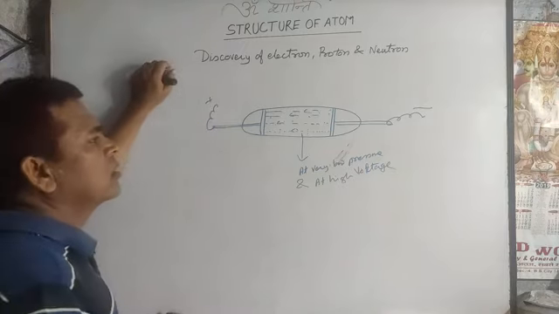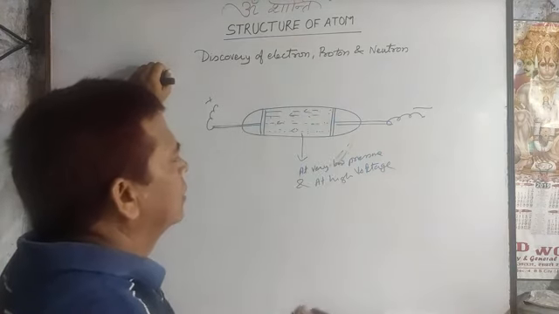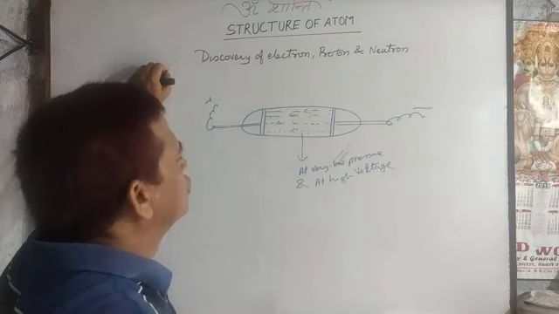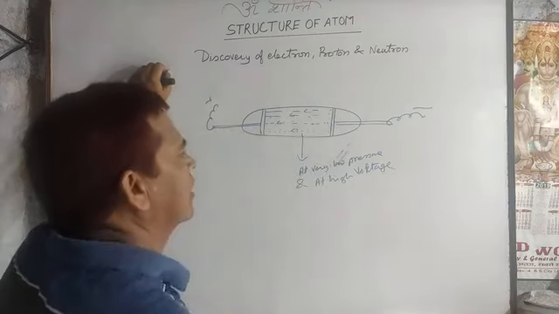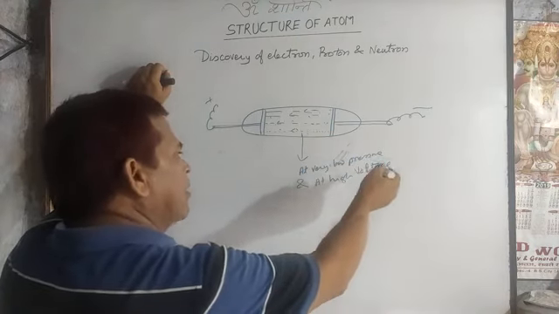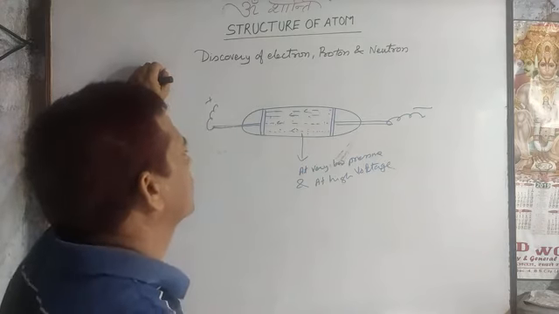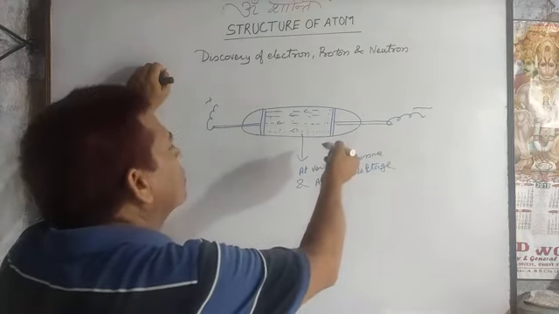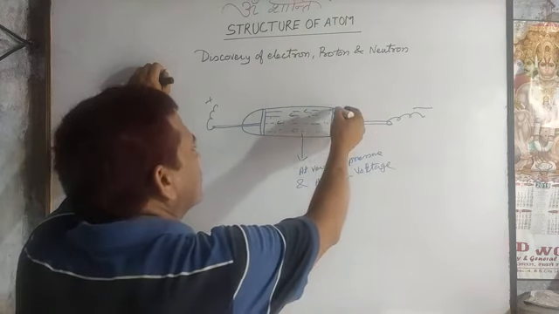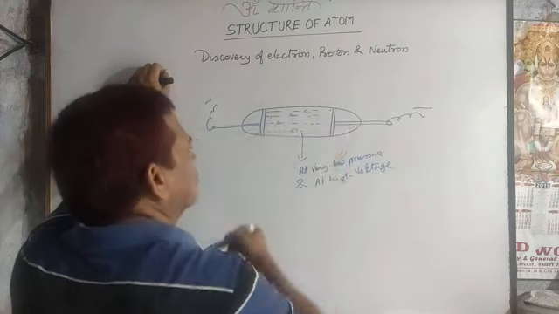J.J. Thomson thought maybe it happened due to the presence of air. He changed the gas inside the electric discharge tube at low pressure and high voltage. The same phenomenon was observed. Again he thought it may be due to the nature of the metallic rod.